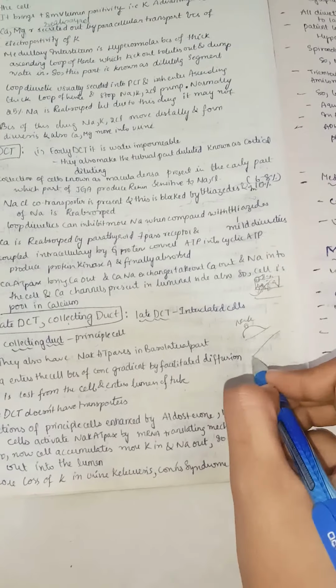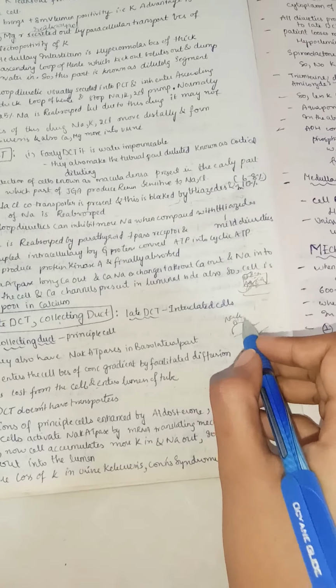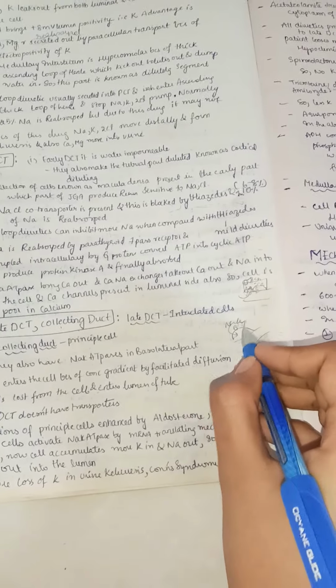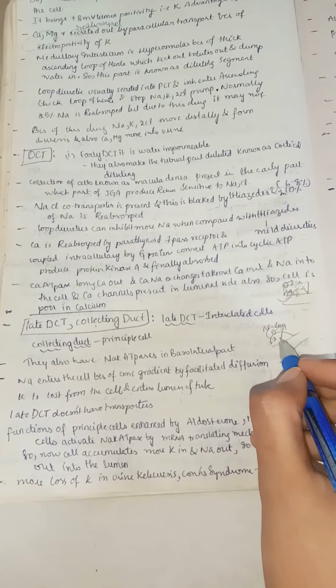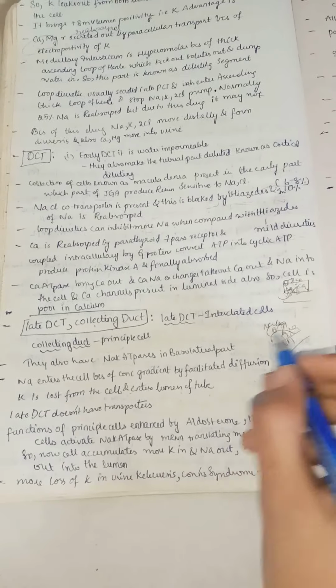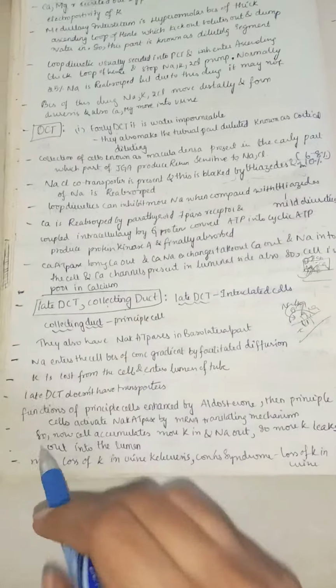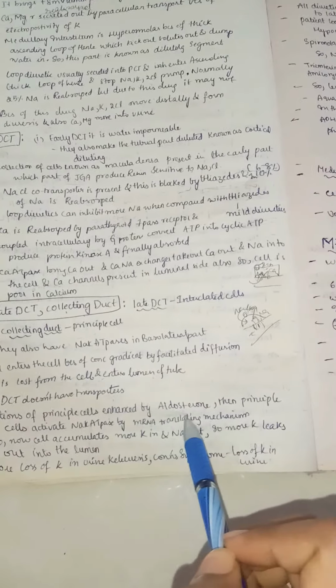For example, here the sodium potassium ATPase brings 3 sodium out of the cell and 2 potassium into the cell. On this side we also have a potassium channel which is leaking out, and a sodium channel through which sodium goes in, right? Sodium enters the cell because of the concentration gradient. Late DCT doesn't have transporters. Functions of the principal cell are enhanced by aldosterone.